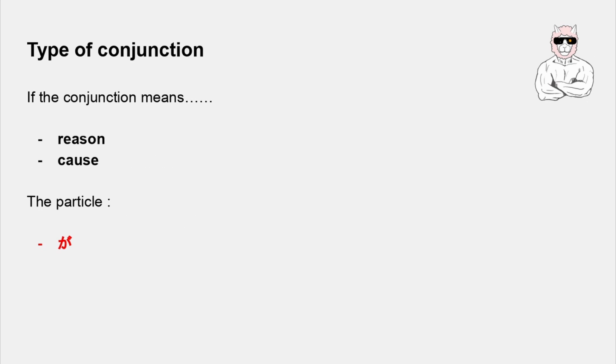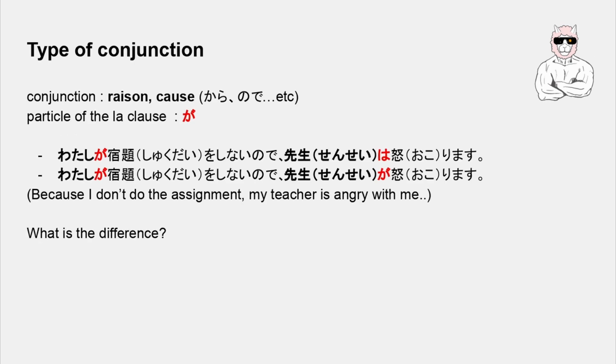Firstly, the type of conjunction. If the conjunction is that of reason or cause, the subject particle of the clause attached to the conjunction must be ga. And so, we end up with these two sentences. 私が宿題をしないので先生は怒ります。私が宿題をしないので先生が怒ります。 The basic meaning of this sentence is, since I don't do the assignment, my teacher is angry with me.